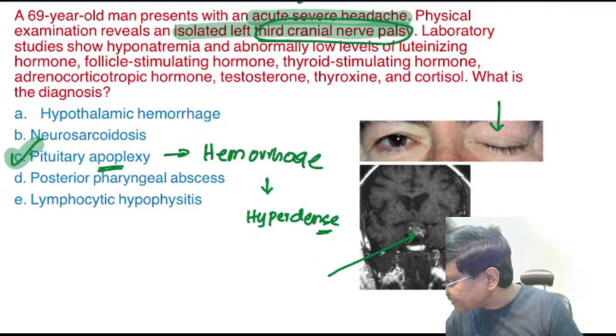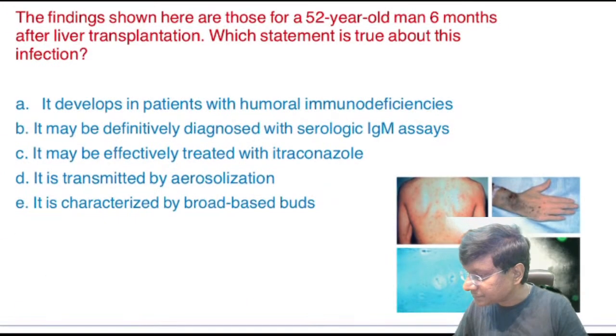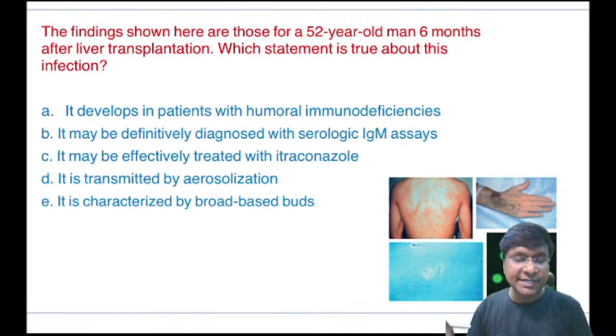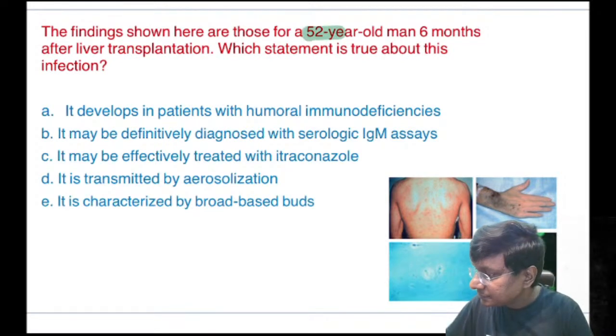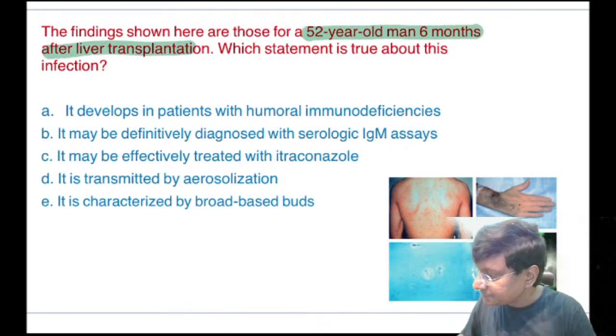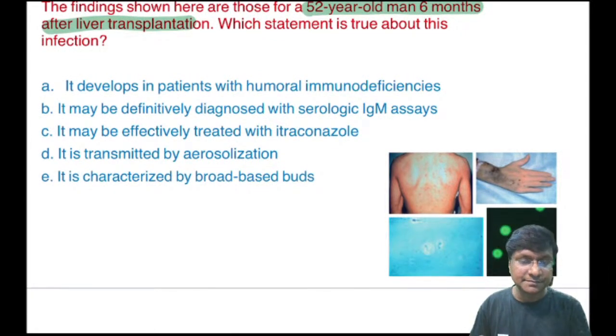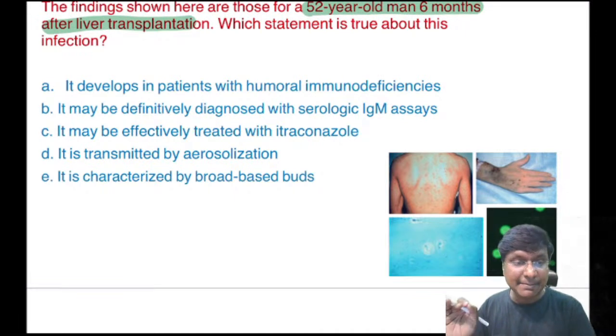Now, one of the other important asked questions is this. The findings shown here are those for a 52-year-old man 6 months after liver transplantation. Which statement is true about this infection? It develops in patients with humoral immunodeficiencies. It may be definitively diagnosed with serological IgM assay. It may be effectively treated with itraconazole. It is transmitted by aerosolization, characterized by broad-based buds.